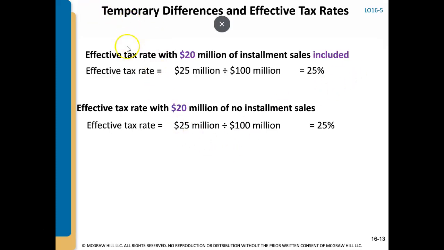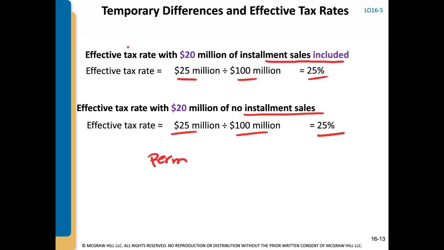So when we had installment sales included in our pre-tax book income, our income tax expense was $25 million and our pre-tax book income was 100. So our tax rate was 25%. And when we had no installment sales and our book income equals our taxable income, we still had $25 million of income tax expense and still $100 million of pre-tax income, and our effective tax rate remains the same at 25%.